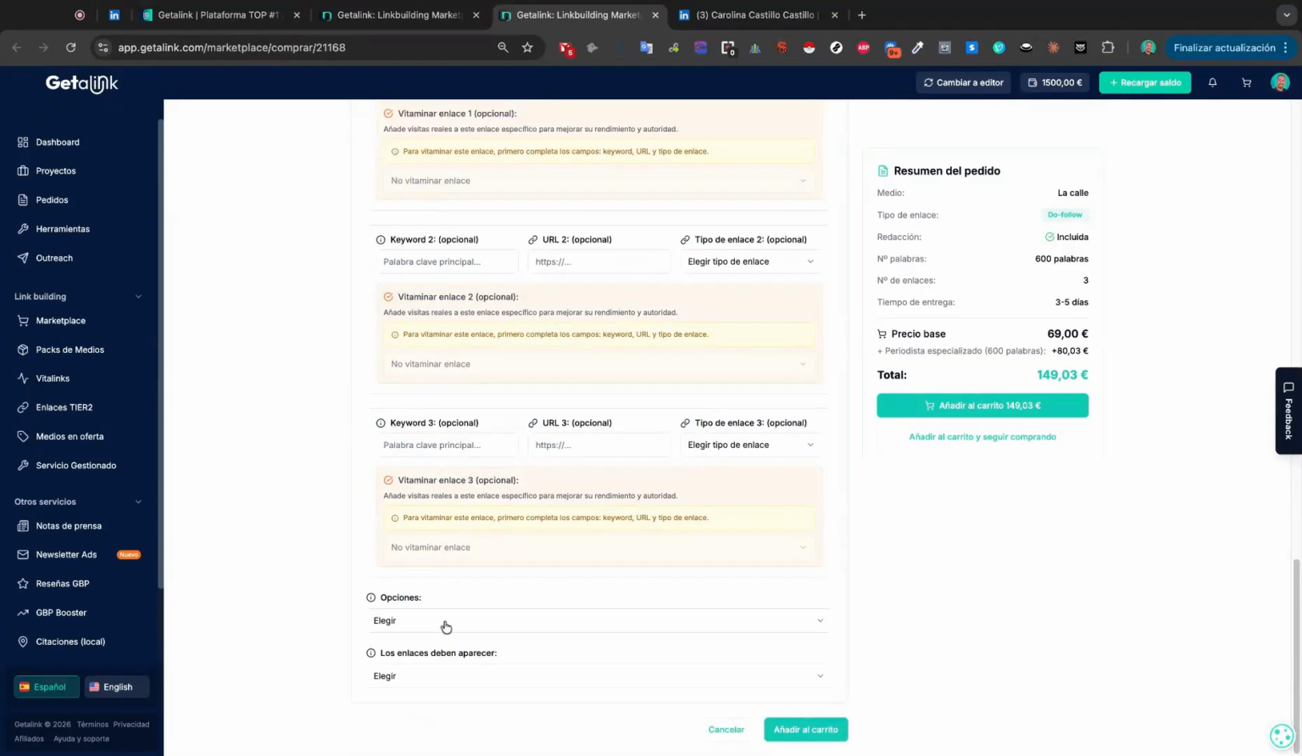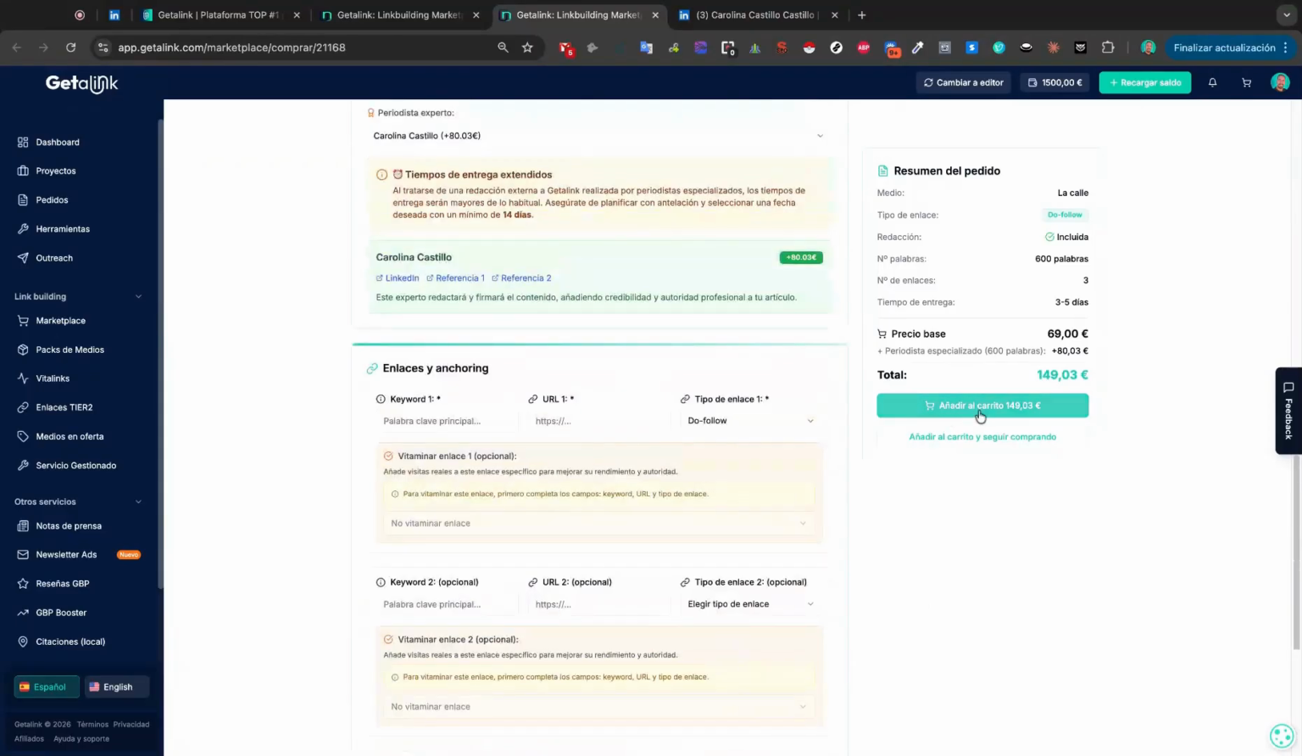This is very simple. In the end, we also have the options. If we want the editor to be able to add more internal links within the article, or that only ours appears, and whether the links appear in the middle of the text, at the end, or at the beginning. I always recommend it to be at the beginning. And we would add to the cart.